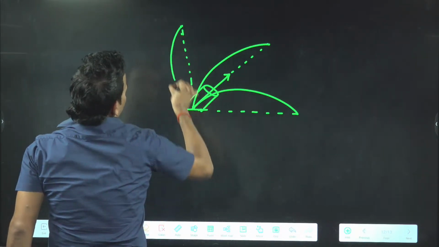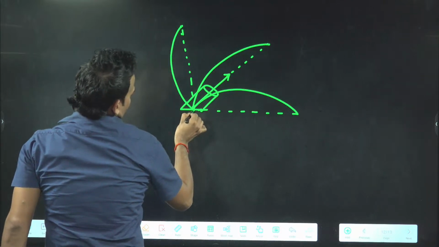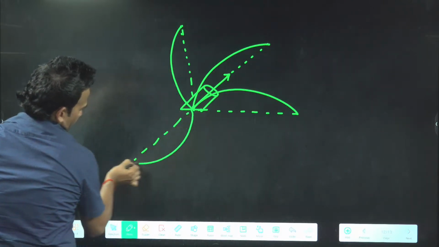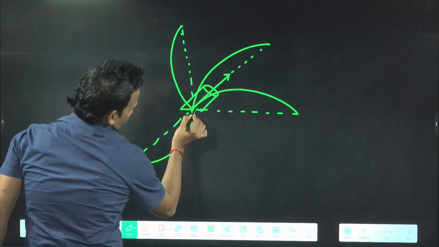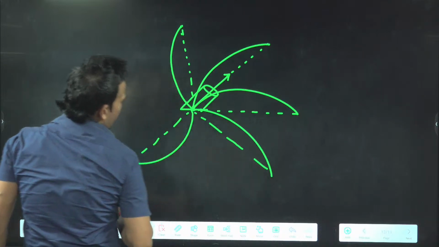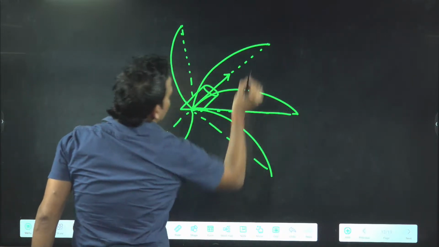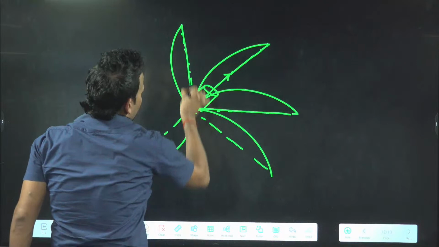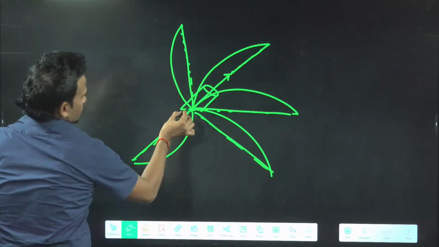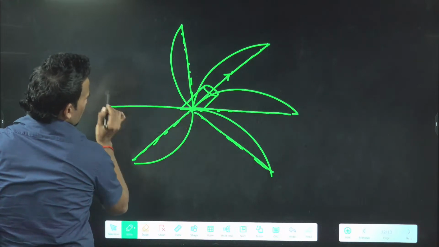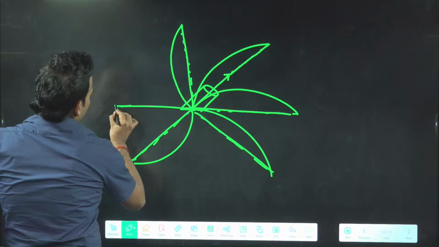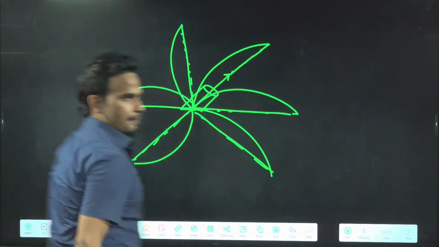Find the maximum area which can be covered by the cannon, or bullets, whatever you want, you can say.